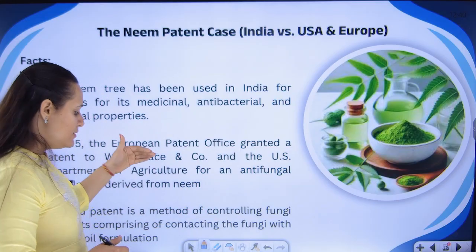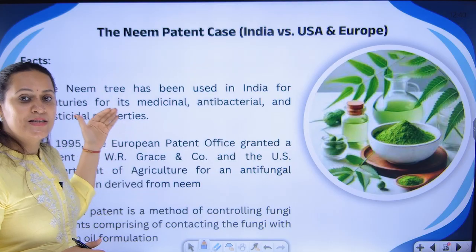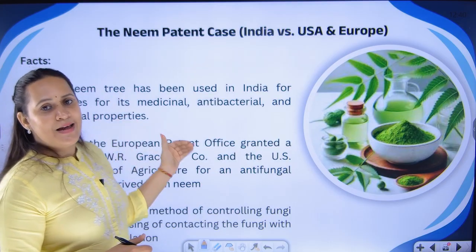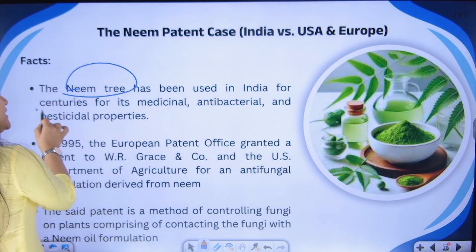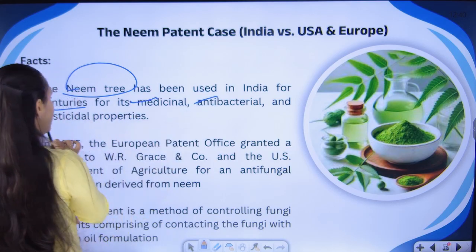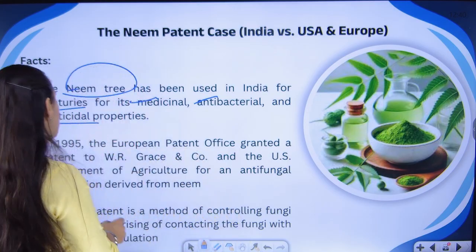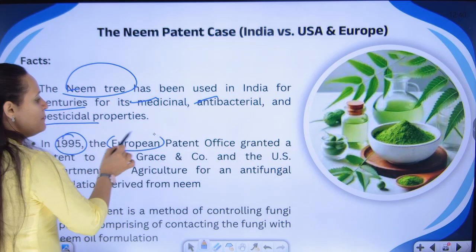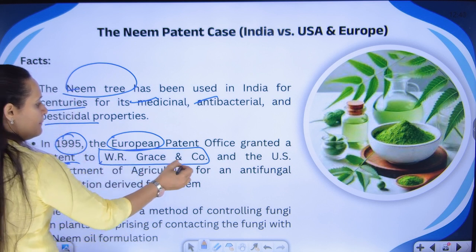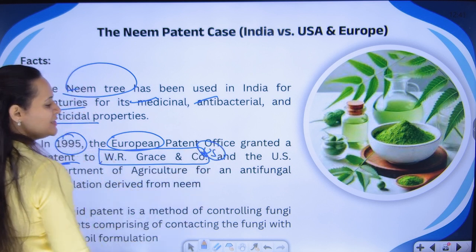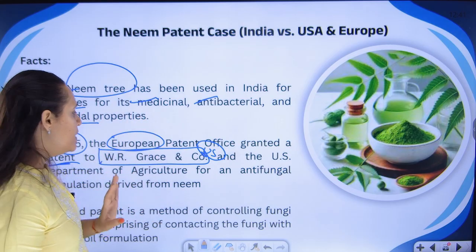But again, for the same thing, a patent was claimed by people from a US firm. Let's see. The Neem tree has been used in India for centuries for medicinal, antibacterial and pesticidal properties. Even it is used as a pesticide for plants. In 1995, the European Patent Office granted a patent to W.R. Grace & Co. This company is a US company, had applied for the patent in the Europe region, and Europe had granted them the patent.